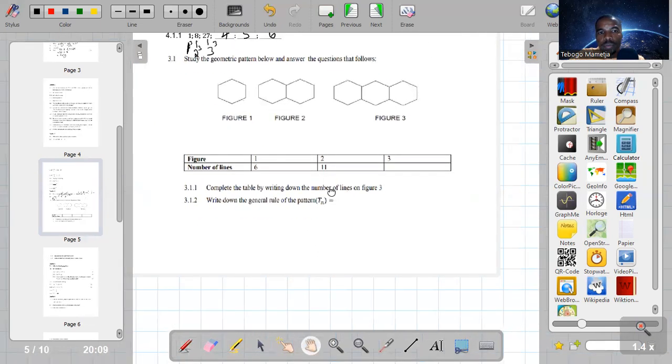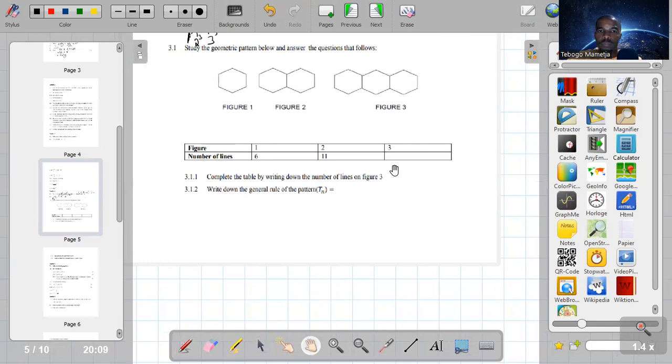Now let's do 3.1. Study the geometric pattern below and answer the questions that follow. So guys, that is what we call a geometric pattern. They also give you a table there. So there's figure 1, figure 2, and figure 3.